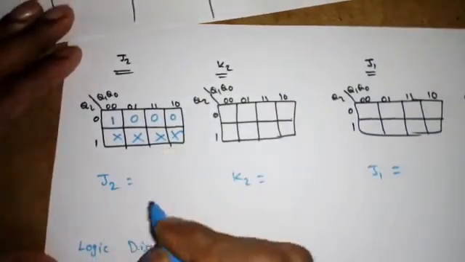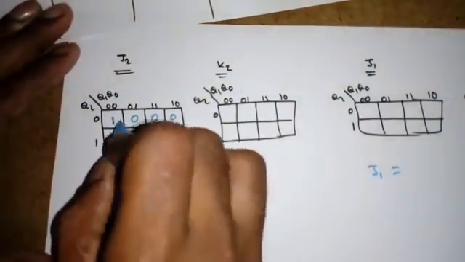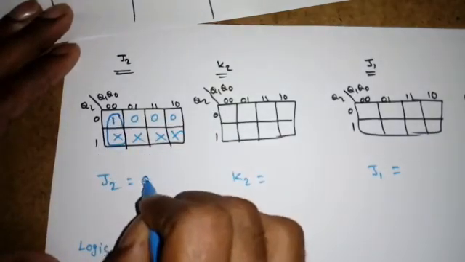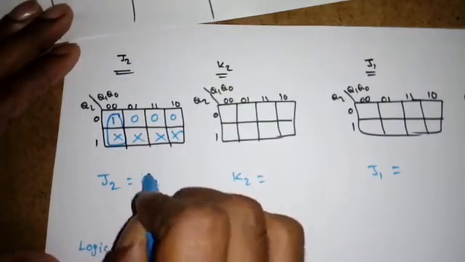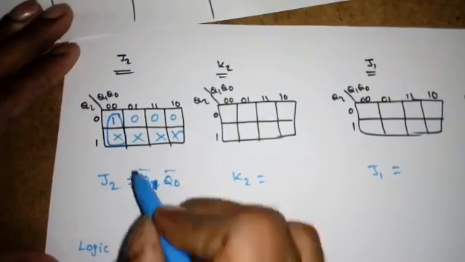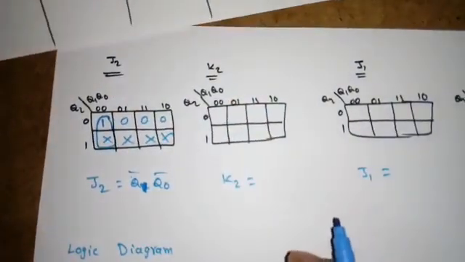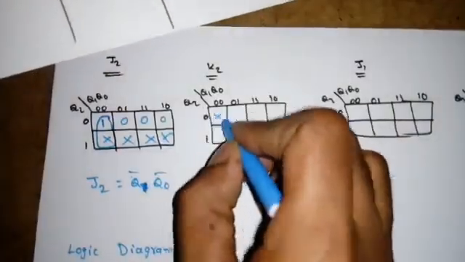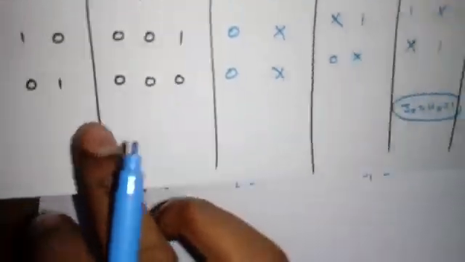So once we fill like this, what is the combination I can make? I have to combine this 1 and this don't care. So I can make simply J2 as Q1 bar Q0 bar. See this one. Similarly K2. What is K2? 000 means don't care, and the next sequence will come from the bottom.